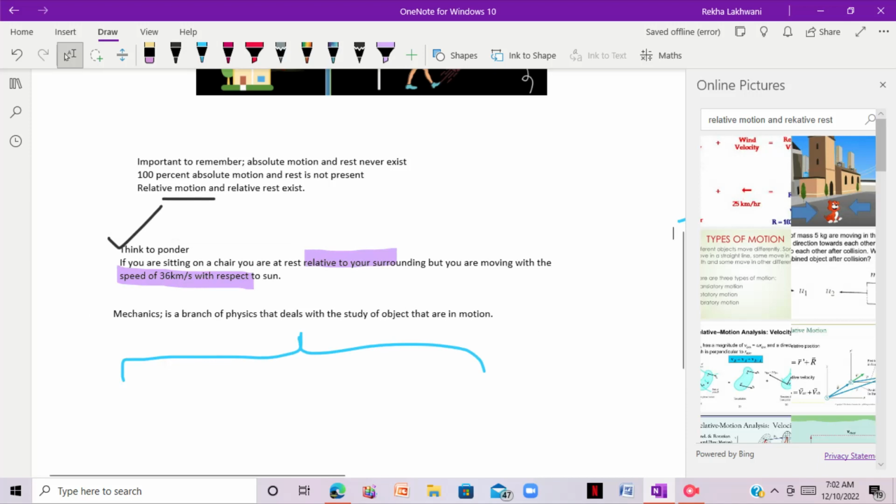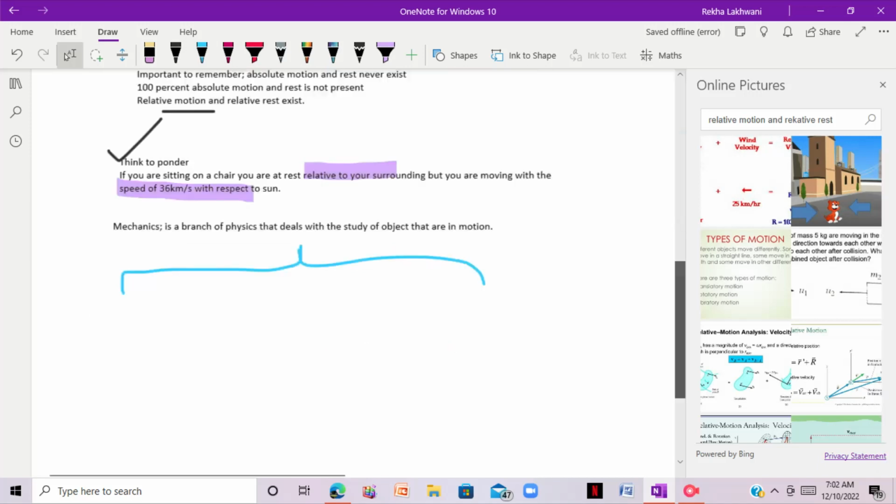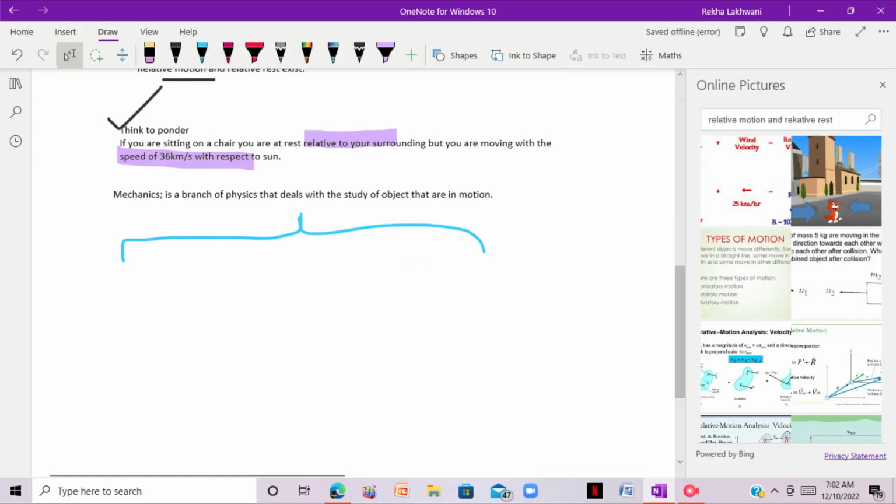So in statics, we deal with the objects that are acted on by forces but are still at rest. For example, consider this is a block. Consider this is a block, right? I'm not good at drawing, right? Now you have applied force in this direction, and you applied force in this direction too, right? Now what about the net force?